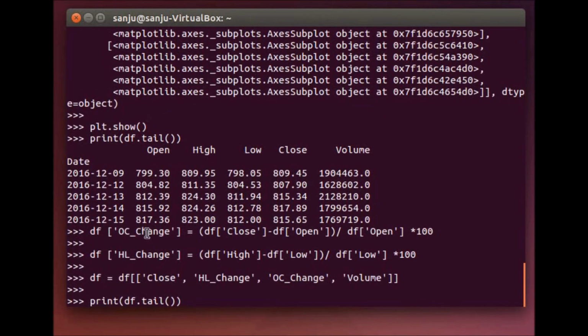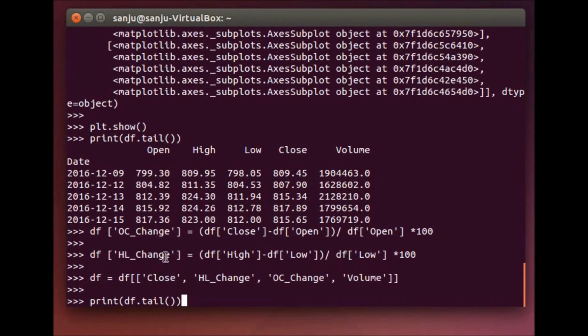So now what I have done here is I have created new columns, open close change and high low change, calculated like old minus new divided by new, something like that, like high minus low divided by low.